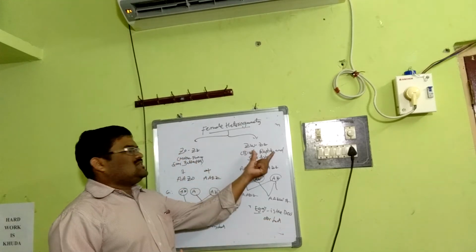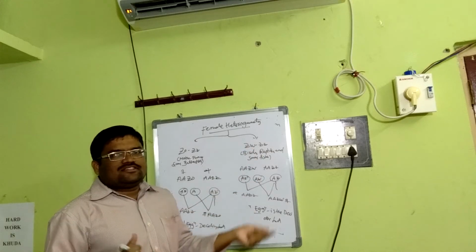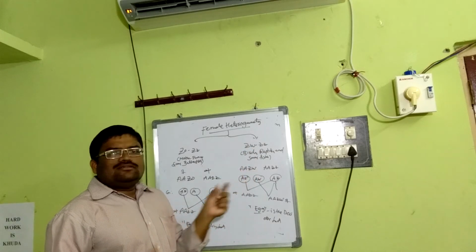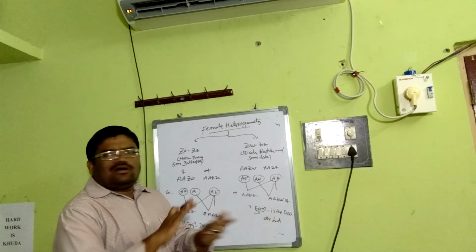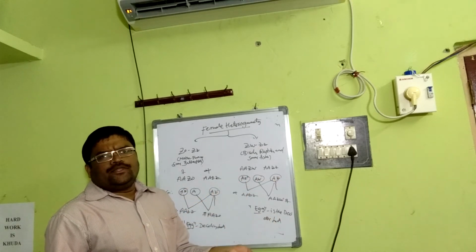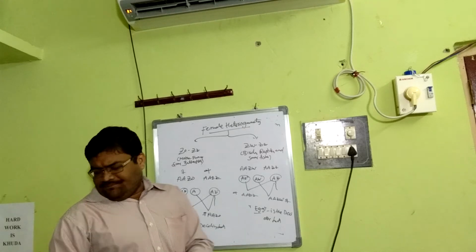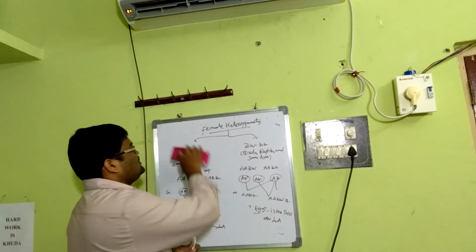Okay, that means ZW, ZZ. This is common in birds, reptiles and some fishes. ZW means half with Z, the other half with W, and all sperms contain the Z chromosome. So the egg is the deciding factor. This is about the chromosomal theory of sex determination.